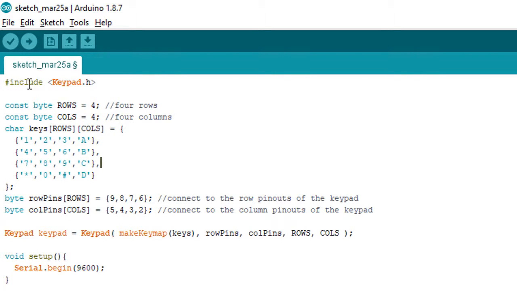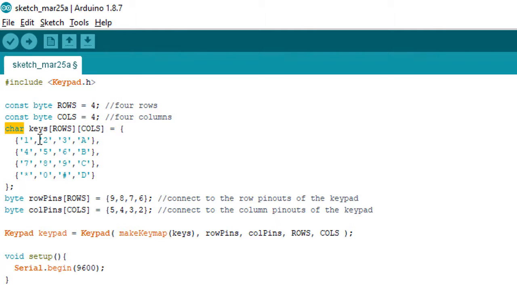The first thing that we see is #include <Keypad.h>, which is basically including the keypad.h library that we installed previously. Then we declare a constant byte type ROWS equal to 4, which means that there are 4 rows in our keypad. Const byte COLS equal to 4, a constant byte type, and the value is 4, which basically means that we have 4 columns in our keypad.